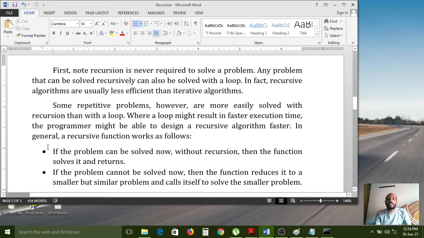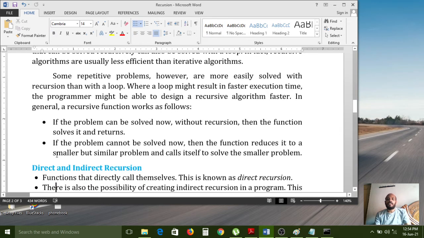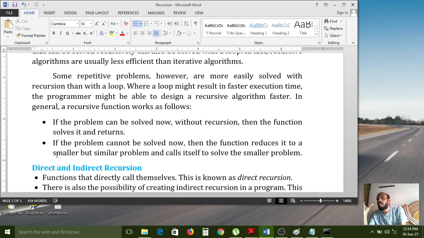In general, a recursive function works as follows: if the problem can be solved now without recursion, then the function solves it and returns. Recursion is possible only with functions. If recursion is not required, a function can solve your problem directly in one execution. But if you haven't solved your problem in a single iteration, the function needs to call itself again. So it completely depends on your problem.